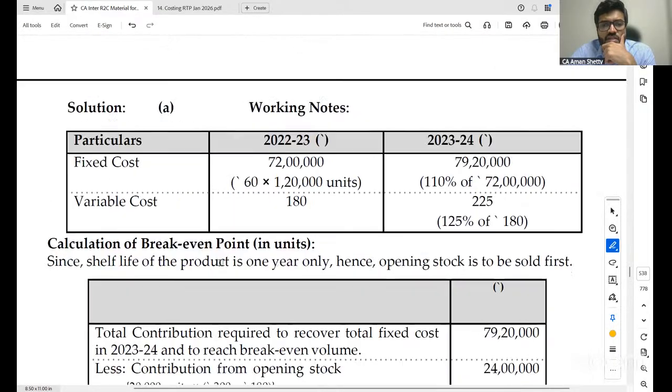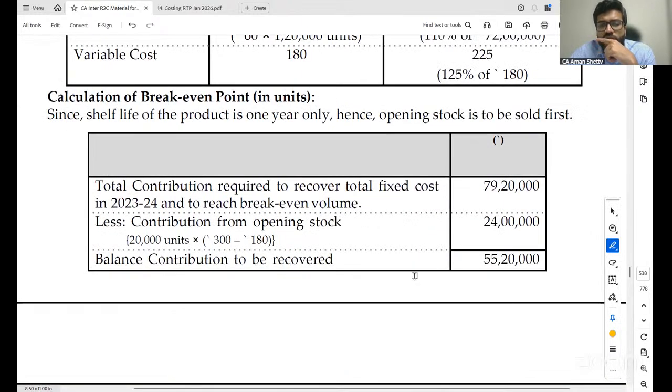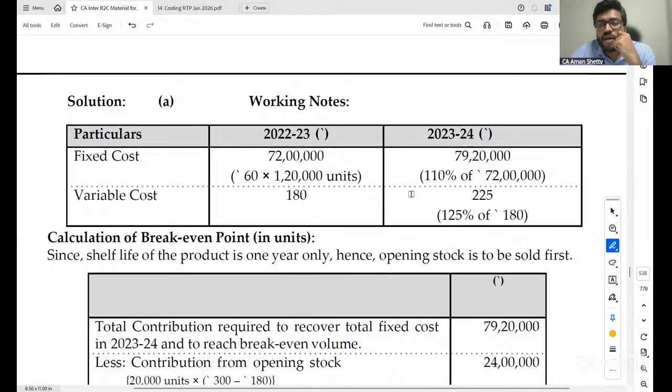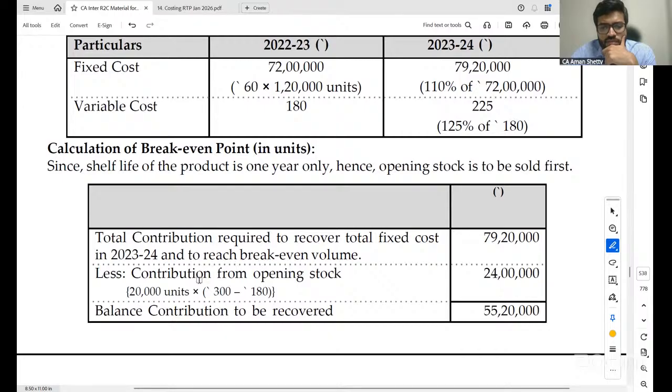Doesn't matter. Okay. Yes. So I told you fixed cost 60 into 1,20,000, then it is increased by 10%. Variable cost 180. Very simple. Calculate the break-even point for the next year. So here, variable cost is increased by 25%. They've given in the question that fixed cost is increased by 10%. So find out fixed cost and then variable cost. Then minus 300, you'll get the contribution per unit.